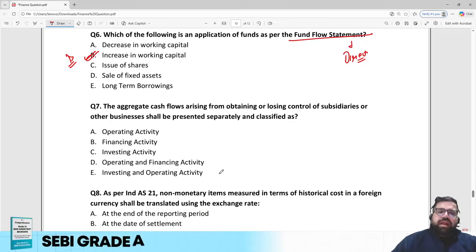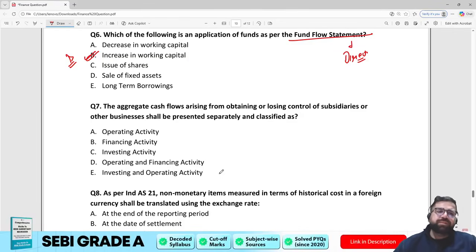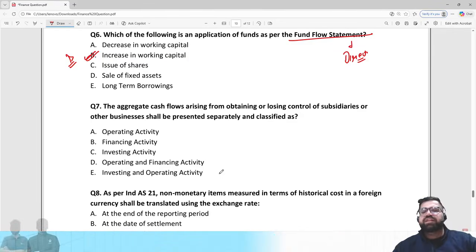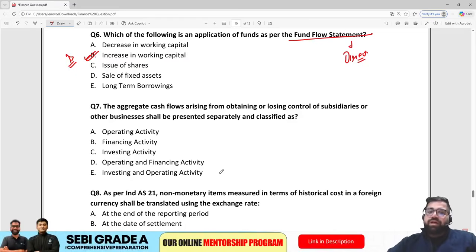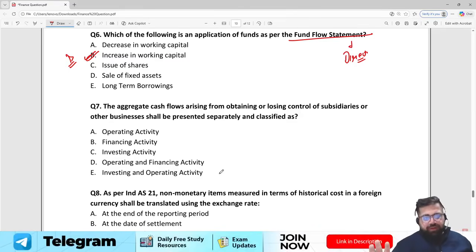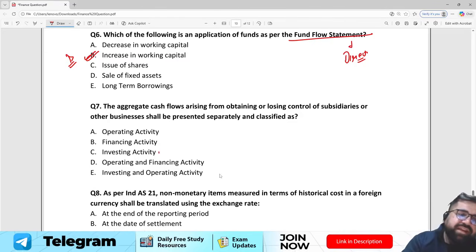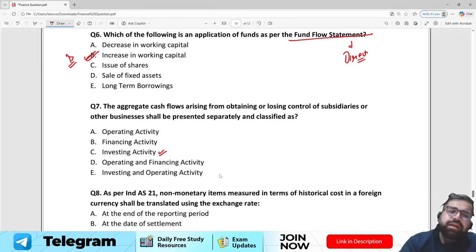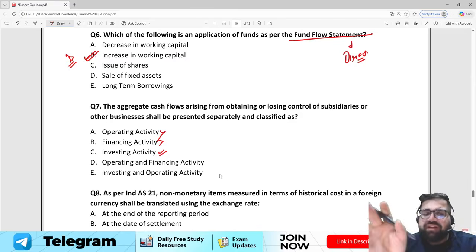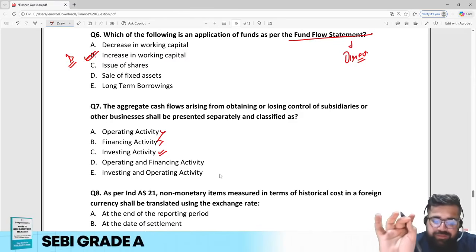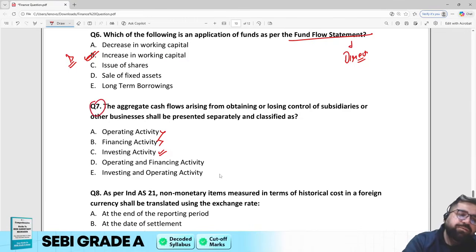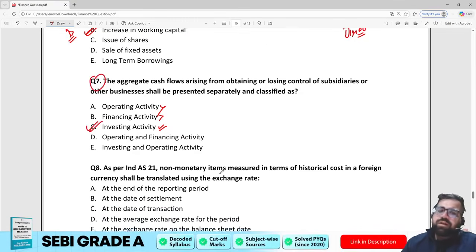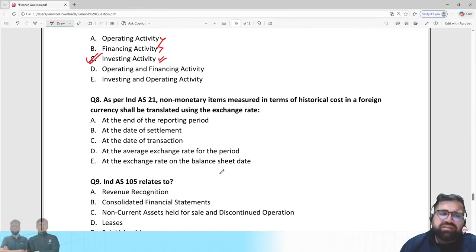Question number 7. Aggregate cash flow arising from obtaining or losing control of subsidiaries or other business shall be presented separately and classified as what? Aggregate cash flow arising from obtaining or losing control of subsidiaries basically means my investment is done. So therefore I will categorize it as an investing activity, not operating, because this is not related to day-to-day operation. It is also not financing because it is not affecting my capital structure. Therefore the correct answer for question number 7 will be option number C, which is investing activity, because you have sold your investments. As simple as that.